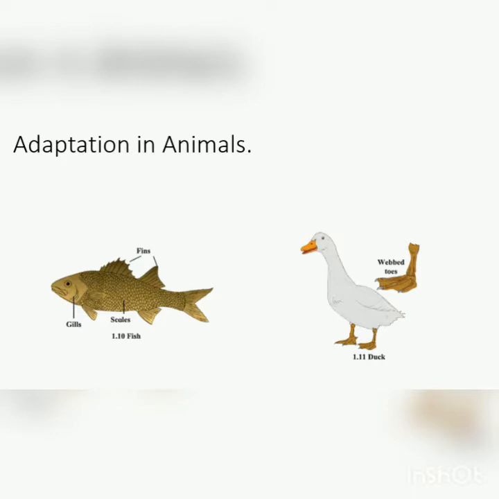Our next content is adaptation in animals. You can see the figure of a fish and a duck. Their skin is different. The fish has a scaly body. It has fins, it has gills. Also, the duck has webbed toes and it has feathers, and its body is hollow.